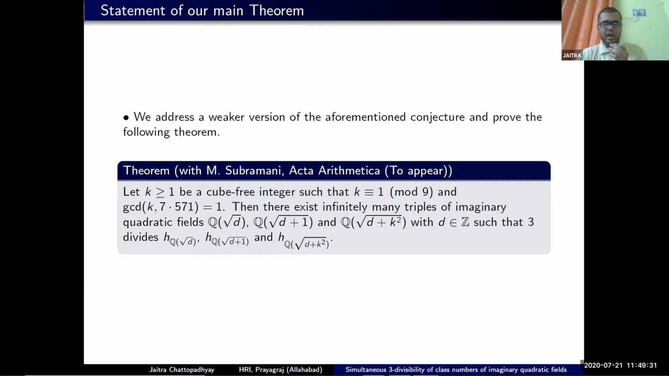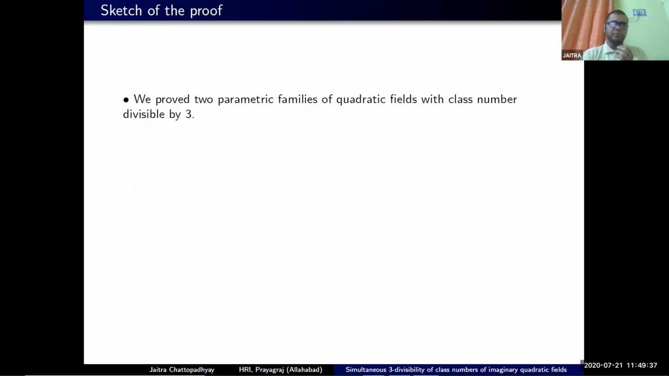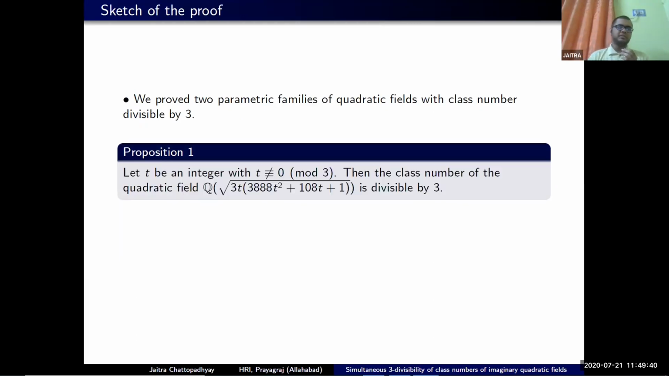Okay, so let me just outline a brief sketch of the proof, how it goes. To prove this result, we proved 2 parametric families of quadratic fields with class number divisible by 3. For the first one, we considered an integer t which is not divisible by 3. Then the class number of this quadratic field, Q(√(3t(3888t² + 108t + 1))), is divisible by 3. And note that here there is no restriction on the integer t as to whether it is positive or negative. So this quadratic field is in our control. We can make it real or imaginary, whatever we like, depending on t.